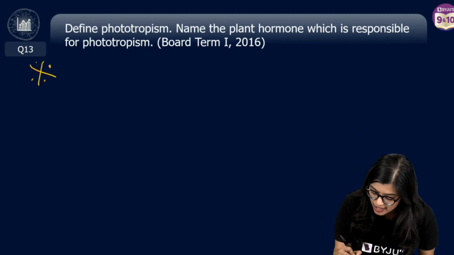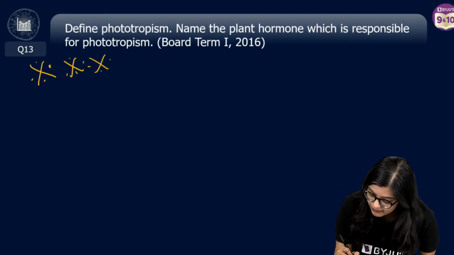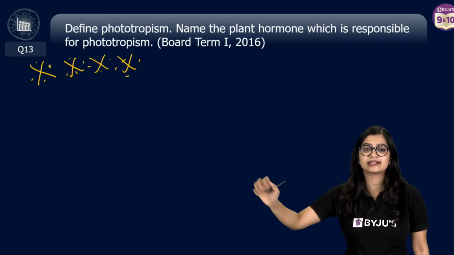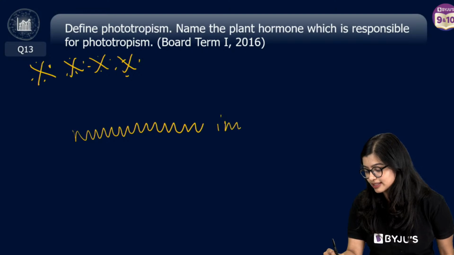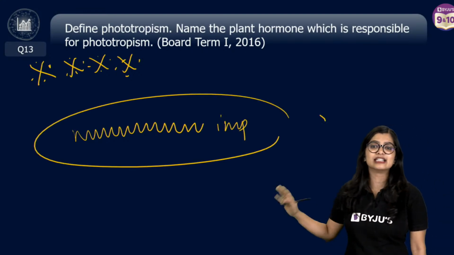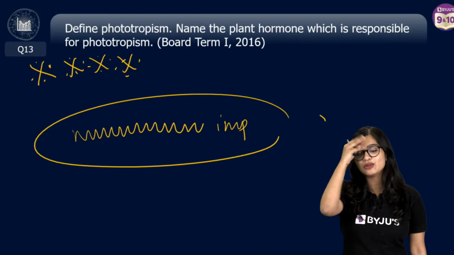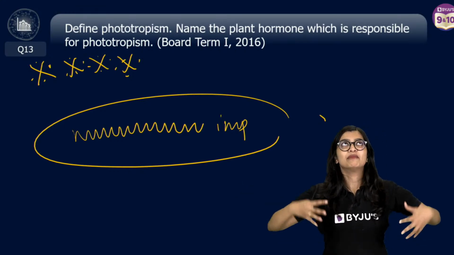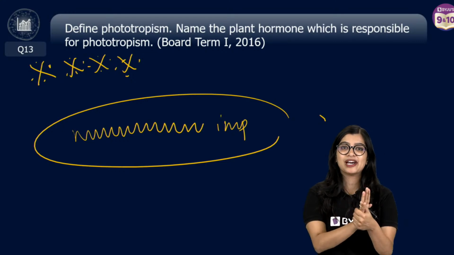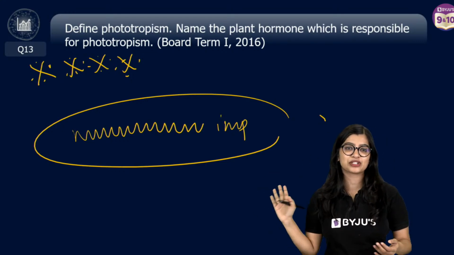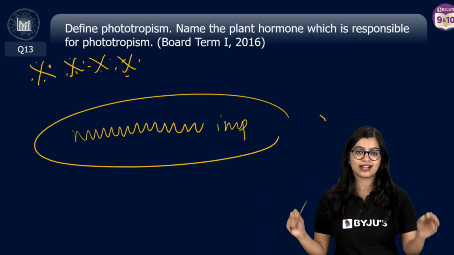Oh, this is super important. This is also very important. So please star mark this in your book because I'm telling you this question will come. I feel all my senses, all my cells in my body are telling me: ma'am, tell your students, board exam, this question is going to come. It will definitely come.